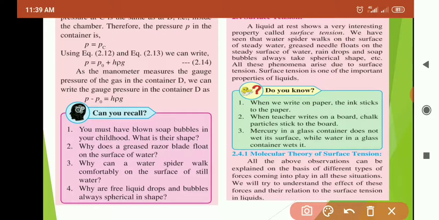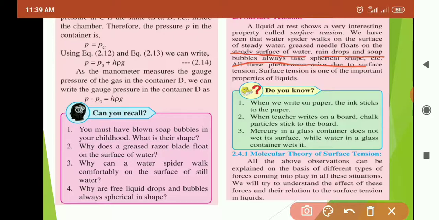Again, a greased needle floats on the steady surface of water. Again, raindrops and soap bubbles always take a spherical shape, etc.